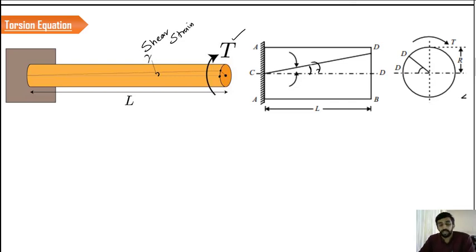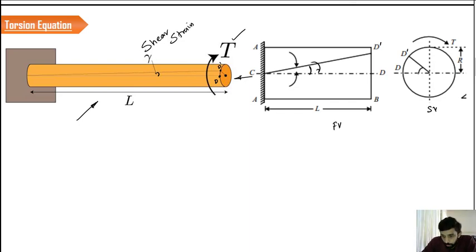If you take the front view like this and the side view like this, we can have a view like this. This is the front view, and this is the side view. So this is the shear strain. Now look here, this was the point D and it has deformed to a point D dash.